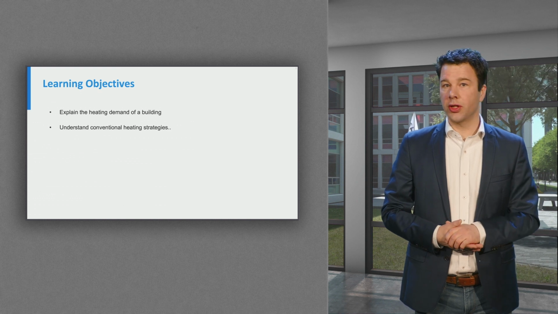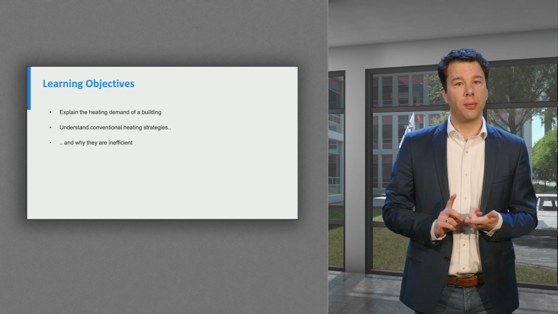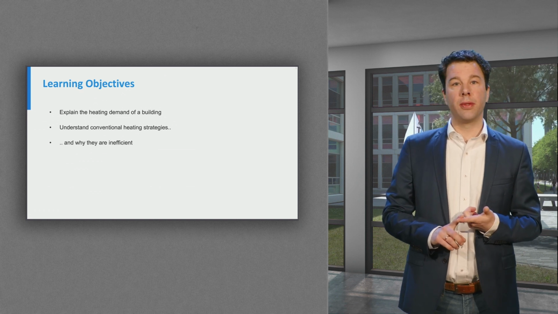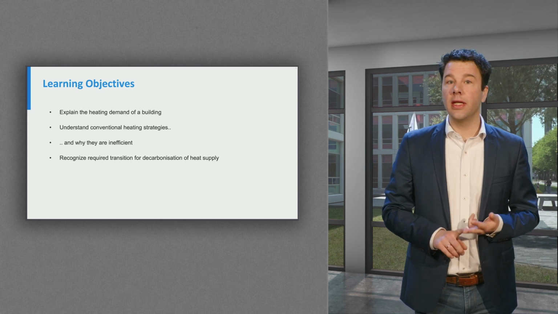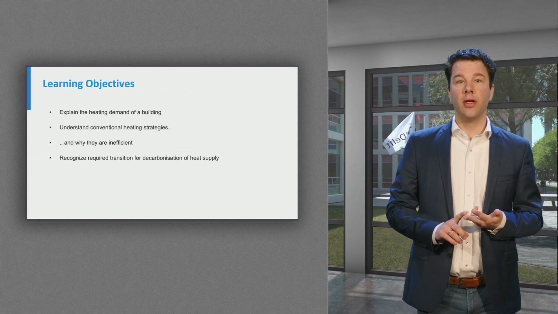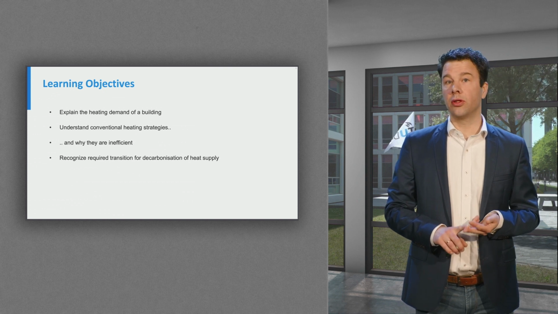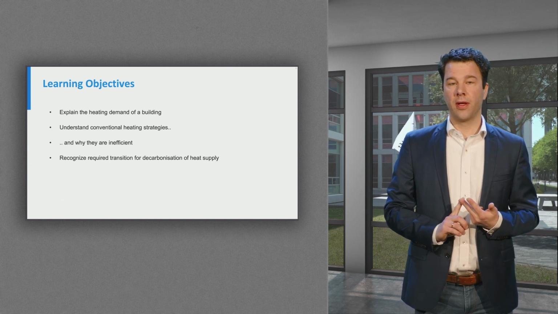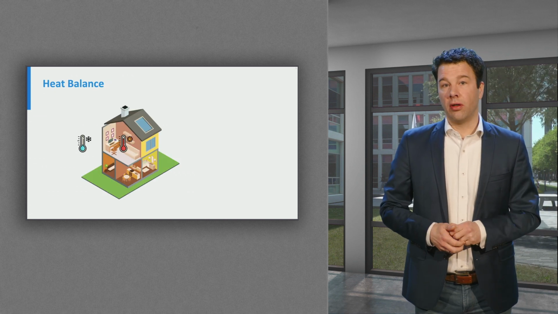Therefore, we will discuss the heat balance of a building and conventional heating strategies, the principle of exergy and why fossil-based systems are not exergetically efficient, and lastly, what key fundamental changes are needed when we decarbonize the heating and cooling supply of new or old buildings or industrial processes. Here we go. Let's start with the heat balance of a house.